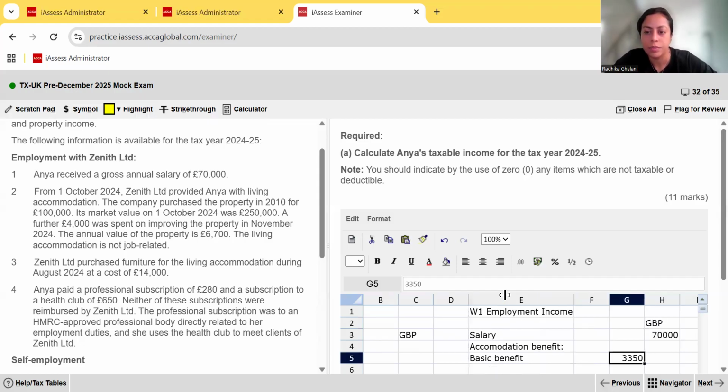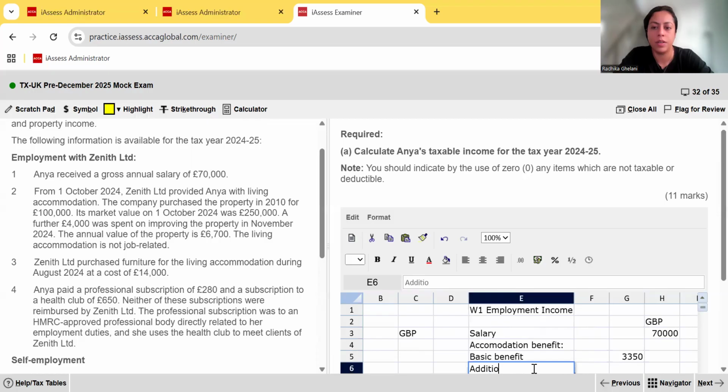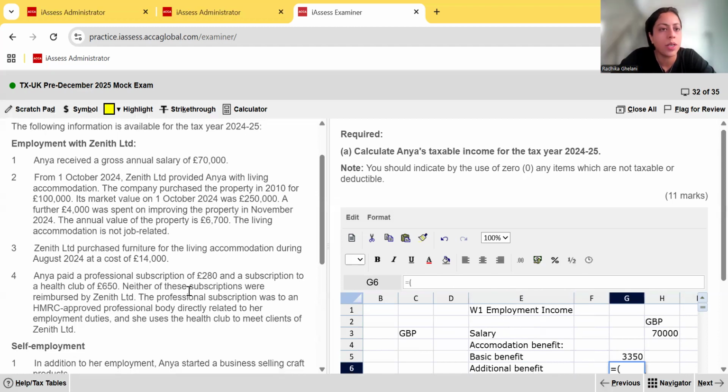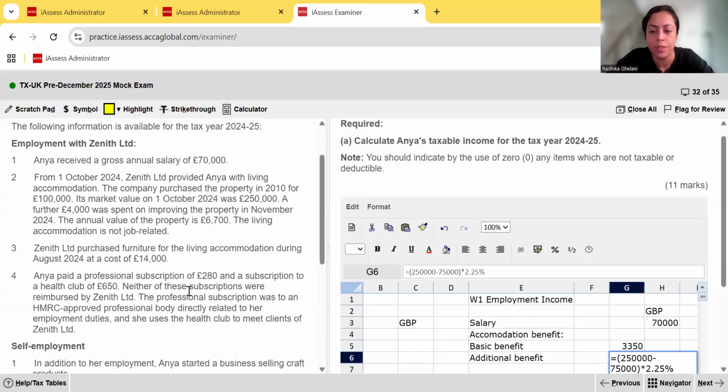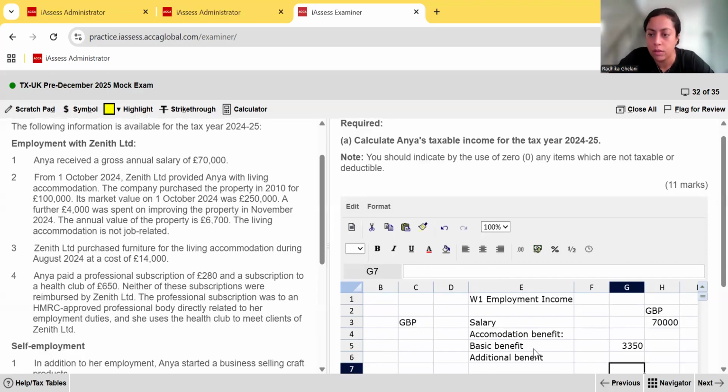Then the additional benefit. It is going to be based on market value, not the cost, because it's greater than 6 years. We agreed that we take market value when it's above 6 years. So 250,000 minus the limit of 75,000. And then what's the amount that they charge for additional benefit? Remember, it's 2.25% per annum. If you forget, that is in the tax tables. So times 2.25% per annum. Did we have it for the whole year? No. So times 6/12.